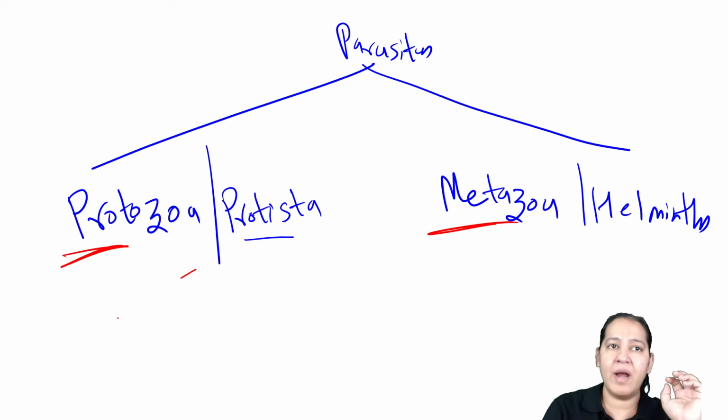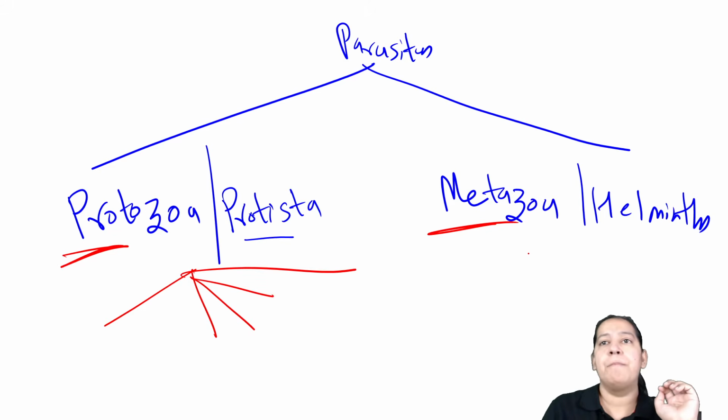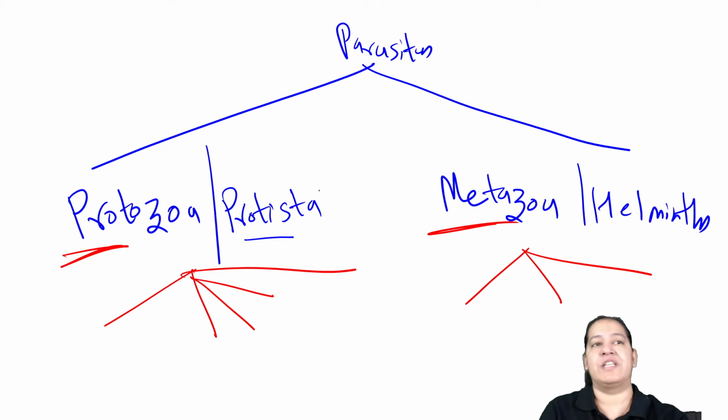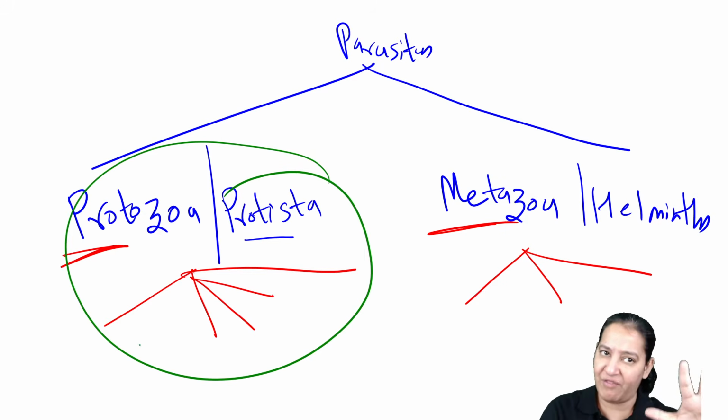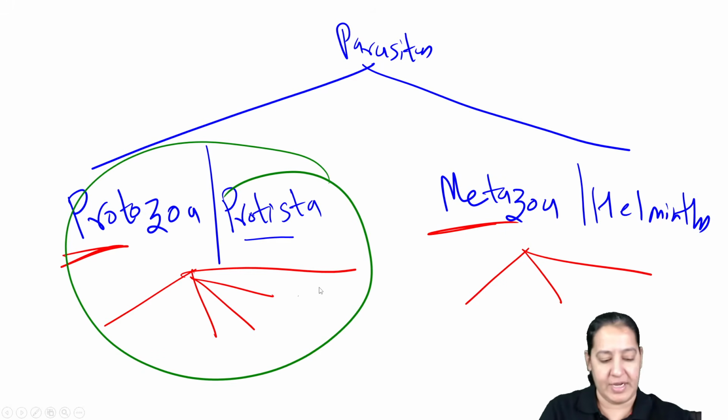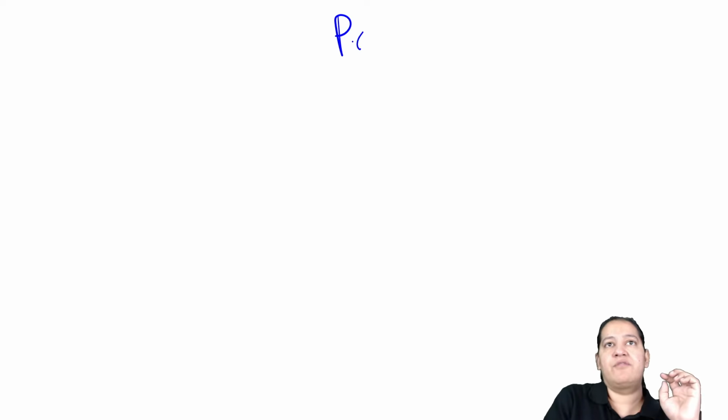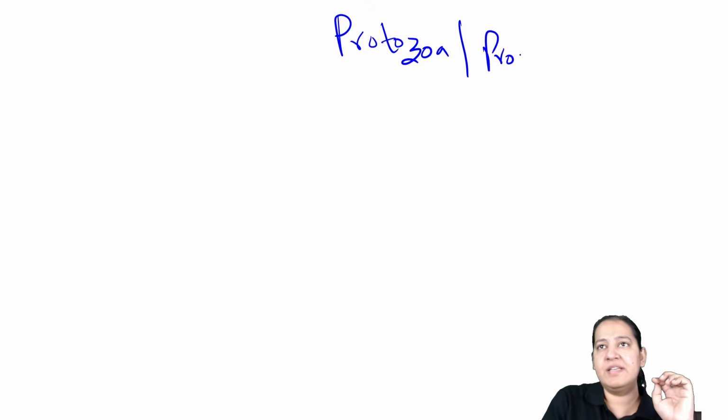Let's start. Protozoa are divided into 5 categories. Metazoa are divided into 3 categories. Let's start with Protozoa on the next page. First let me decide these 5 categories, then I will come to Metazoa. Okay, let me take another page. Let me start with Protozoa or Protista. What are the 5 categories?